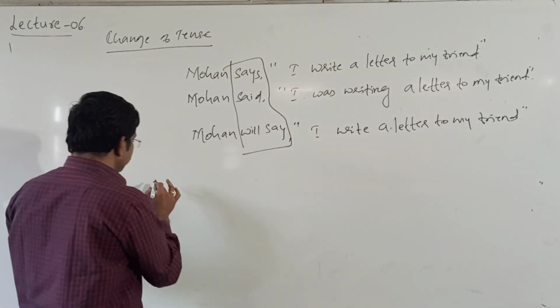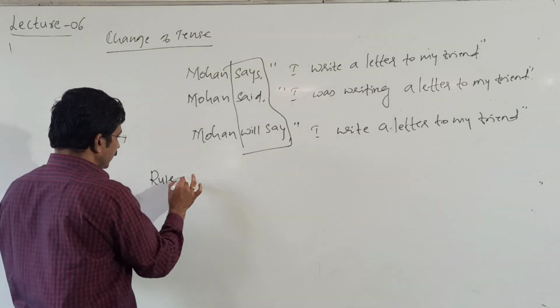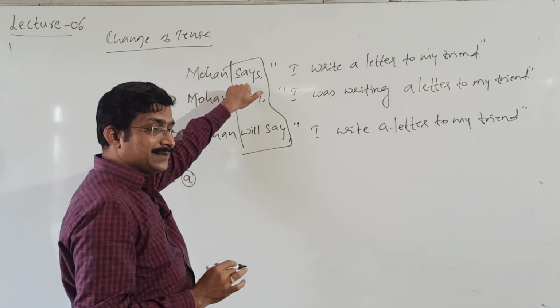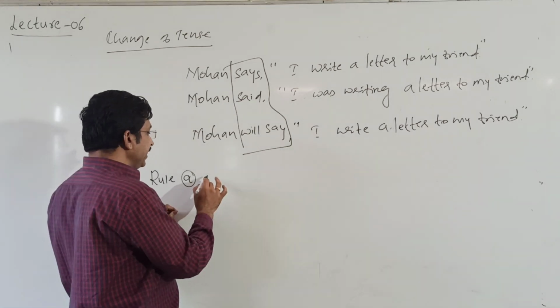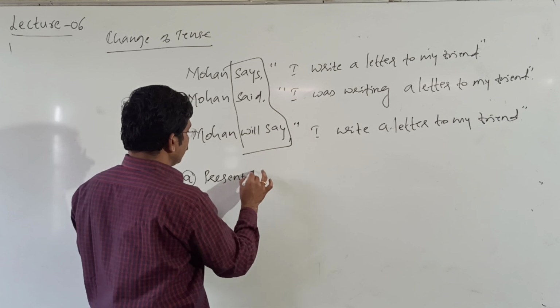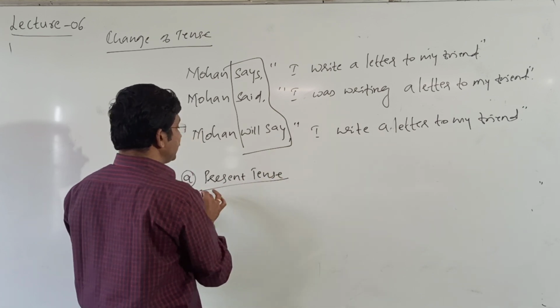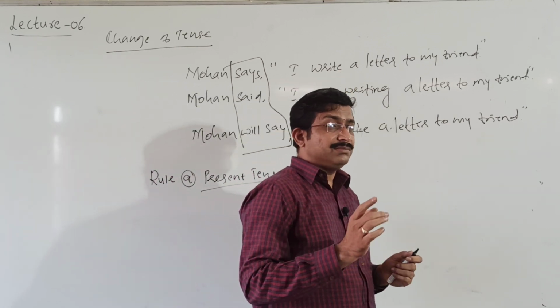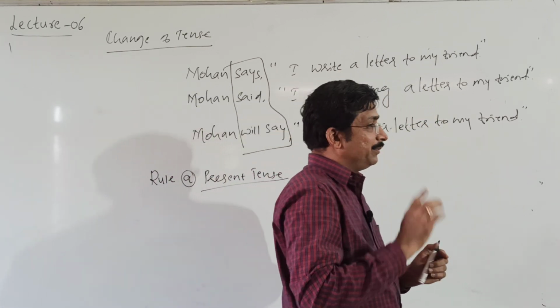Here, rule 1. Here, I'll write A. If the reporting verb is in present tense, there should not be any change in the tense of reported verb.